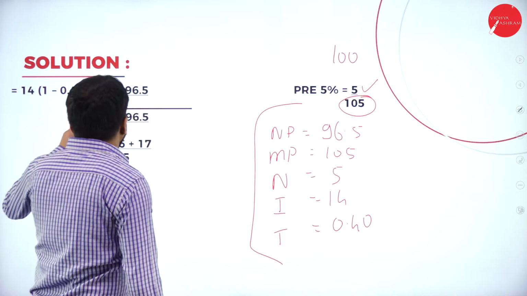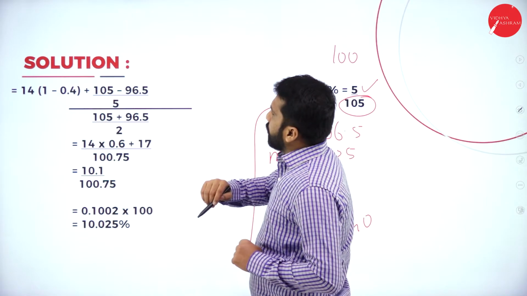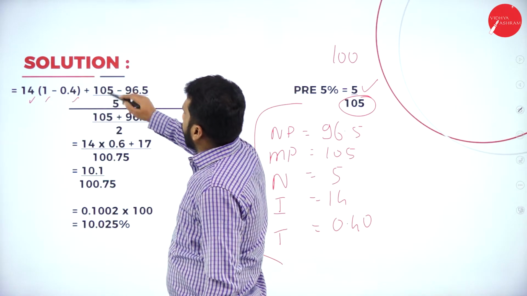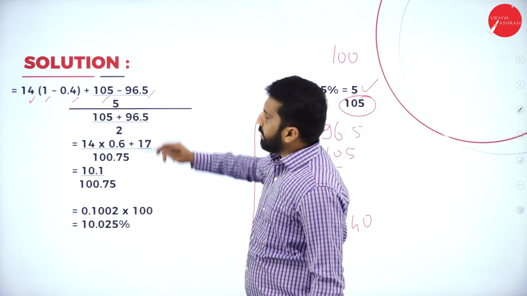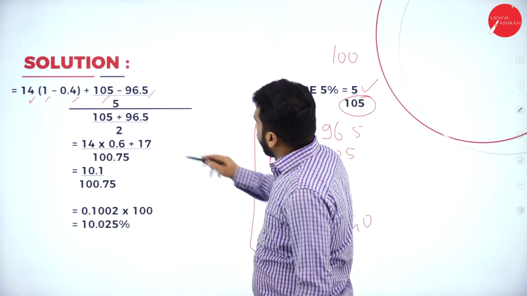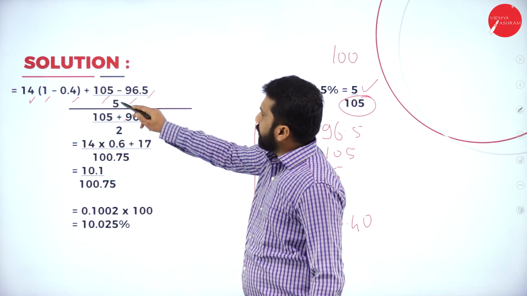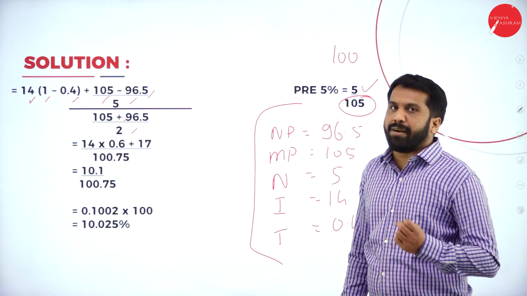Now, what is the procedure? The formula, you know, is interest 14 times (1 minus tax), plus MP 105 minus NP 96.5 divided by number of years 5, all divided by MP plus NP divided by 2. The 2 is there because we are taking the average.